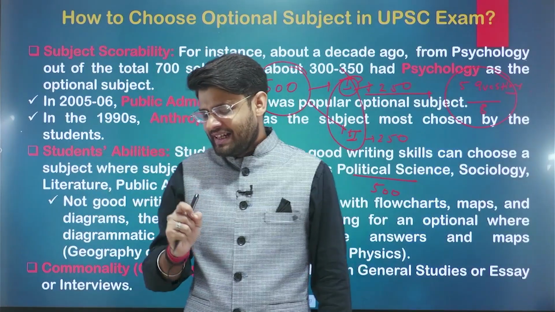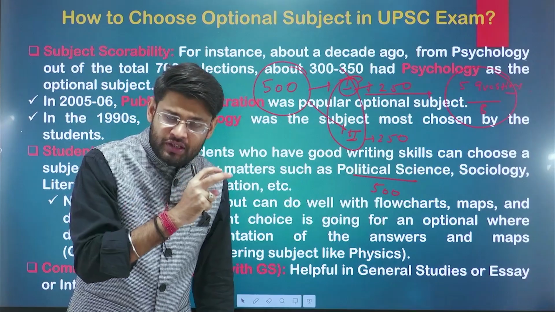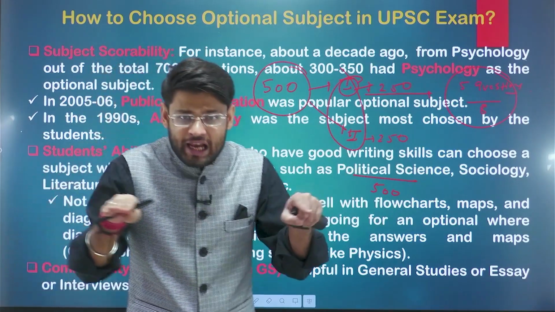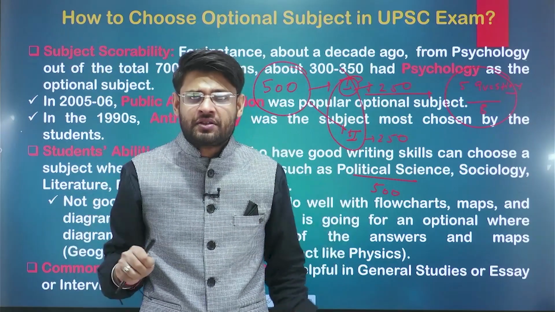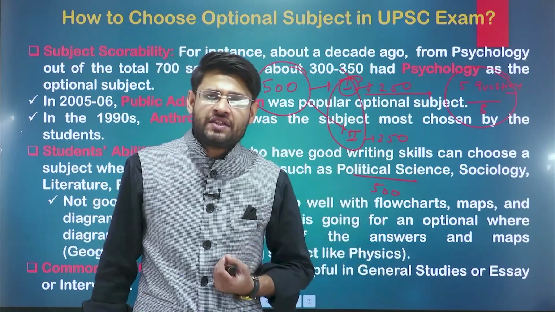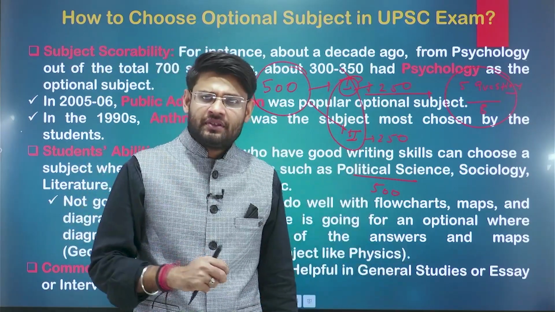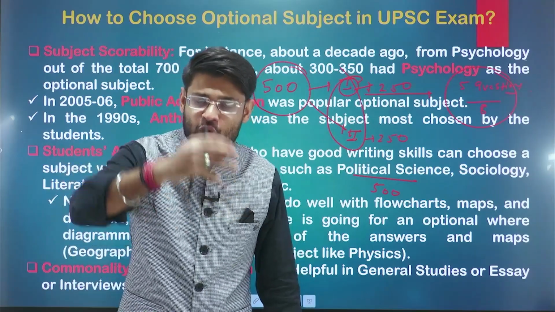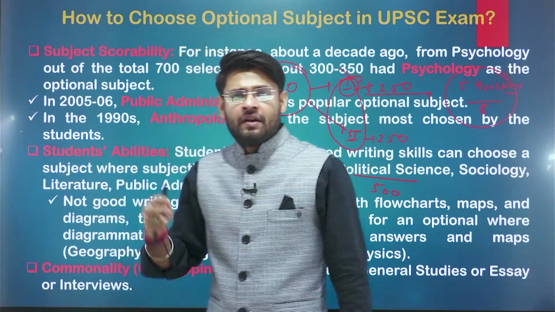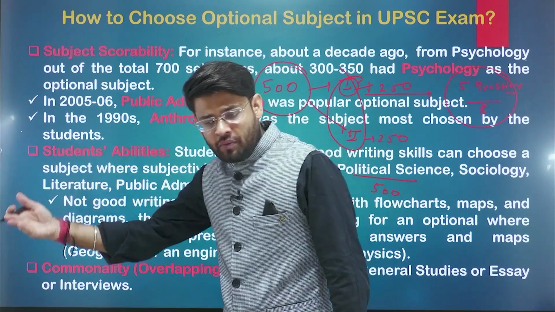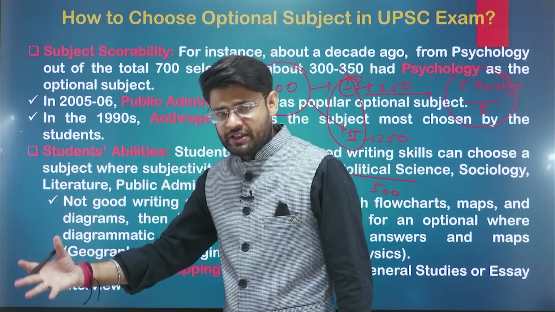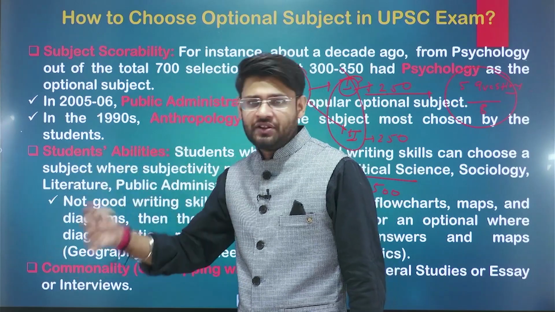Now, what is the key criterion to choose an optional? The number one criterion should be whether our optional subject overlaps with any GS component. Because in GS1 we see history, geography, and Indian society. In GS paper 2 we have political science, governance, social justice, and international relations.